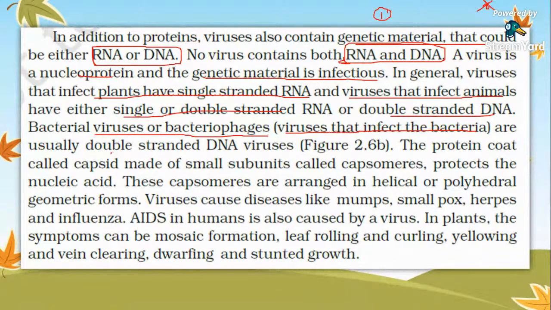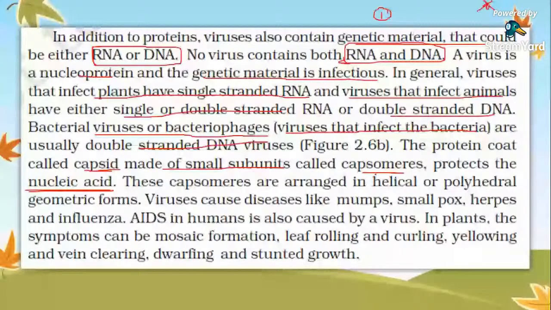Their protein coat, the capsid, made up of small subunits called capsomeres, protects the nucleic acid. The protein coat of a virus is known as the capsid, and their small units are known as capsomeres. The capsomeres are arranged in helical or polyhedral geometric forms. Previous AIPMT question.